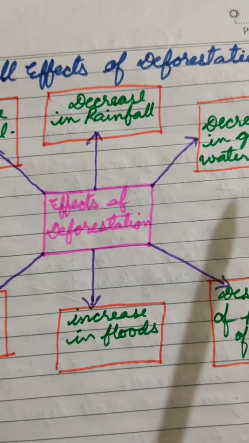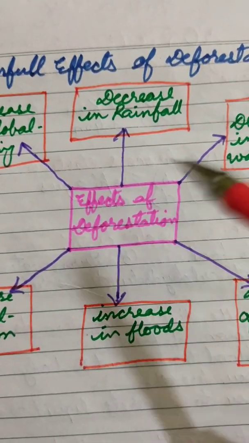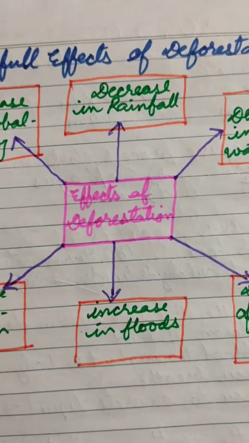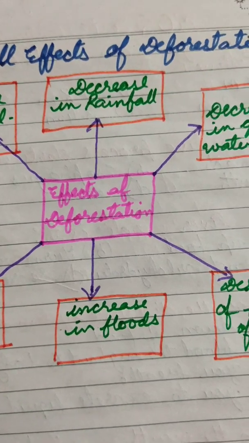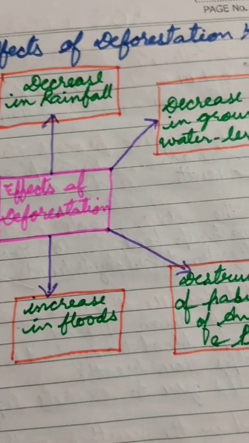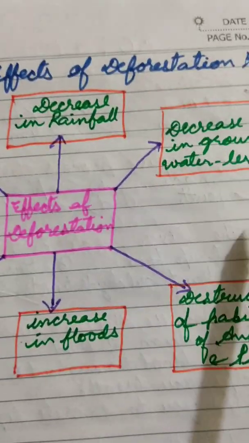According to studies, when forests are replaced by pasture, the water cycle gets affected, which leads to a reduction in humidity in the atmosphere, and which has an impact on rainfall. So due to deforestation, there is a decrease in rainfall and also a decrease in the groundwater level.